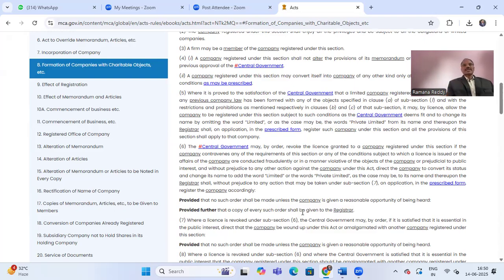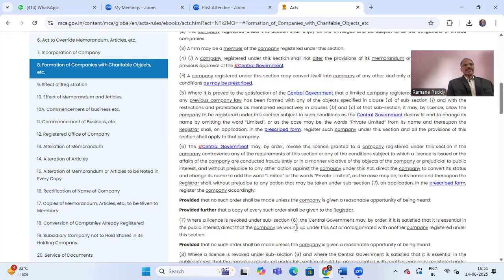Thereupon the registrar, without prejudice to any action that may be taken under subsection 7, on an application in the prescribed form, will register the company accordingly. What it says is, suppose any contravention is there or any fraudulent activity or violation, then the status will be changed and ROC will take action. So there is an application even for conversion, provided that no such order shall be made by ROC unless a reasonable opportunity is given to the company.